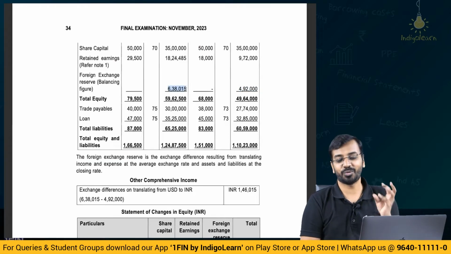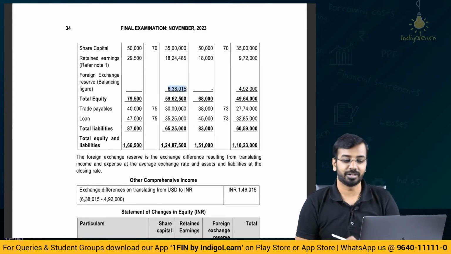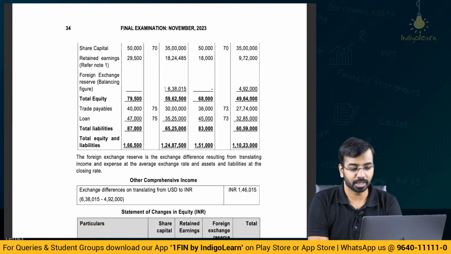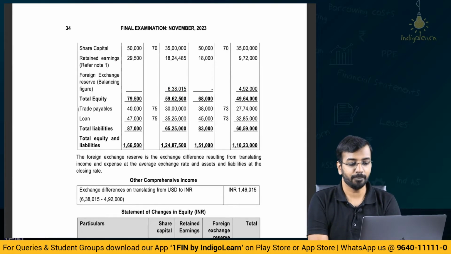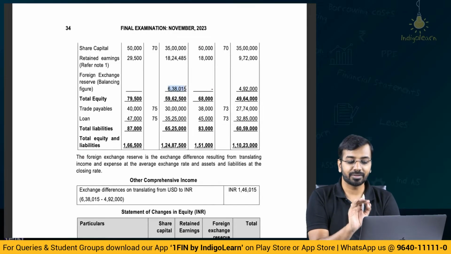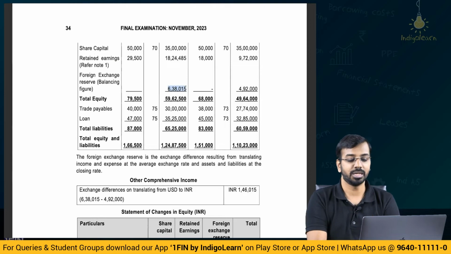Now, this is one chapter where even if the balance sheet doesn't tally, we will not get to know, because the translation reserve is a balancing figure. So whatever is the difference between the assets and liabilities, you will plug in here, and you have the total equity. Then trade payables, loan, we convert them, then you get total liabilities and equity. Once you plot all of the items, this number is the balancing figure in your entire financial statement.